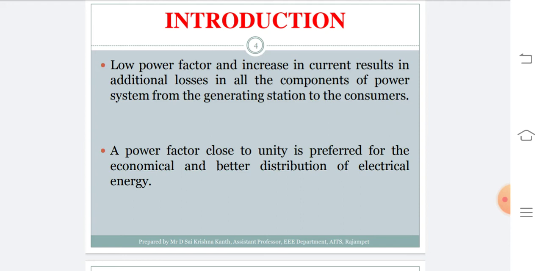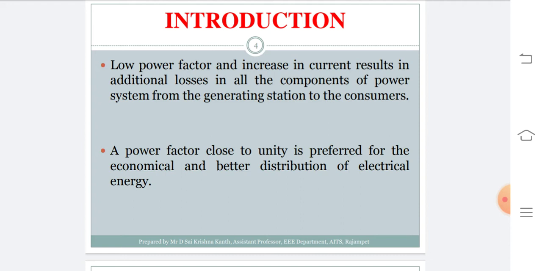That is the reason why we declare that a power factor close to unity is always preferred to operate a power system, whether in the transmission part or the distribution part, such that there will be economy also. Suppose the power factor is high, then the current flowing through the conductor reduces, which in turn reduces the I square R losses. If the losses are low, then we can say that the efficiency of the system is high.